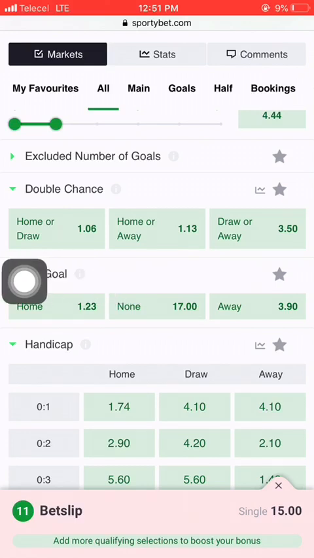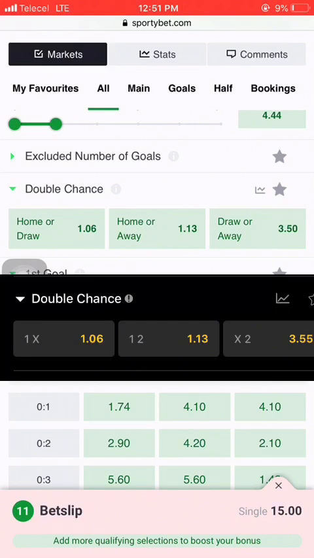When you go to some apps or some betting companies, you will see 1X. And when you see 1X, it means home or draw. It means that you are predicting for the home team, either they will win the game or the game will end draw.